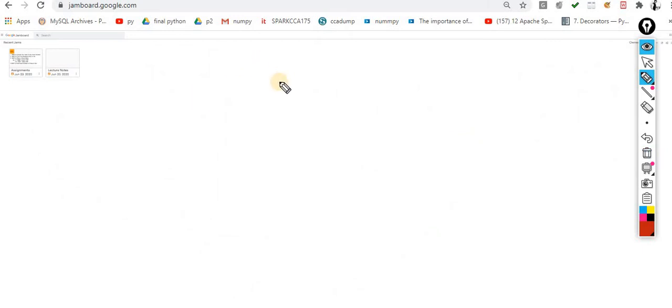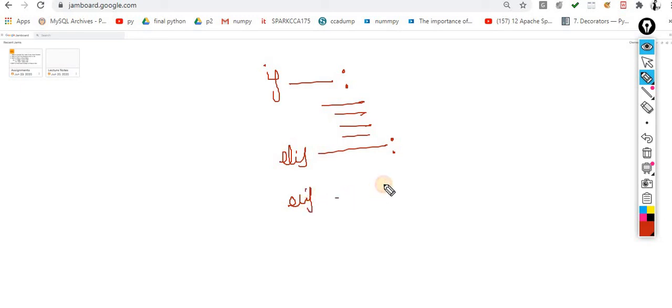So what is the syntax? I am not showing you the practical part because I am giving you an assignment for the same. If is your base condition, and whatever statements you want to write, you can write; there is no limit. Then elif takes another condition. Whether the condition uses or, and, depends on the problem statement. You specify one more condition, and at the end you specify else, which is your default condition.